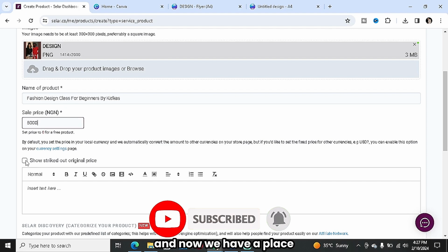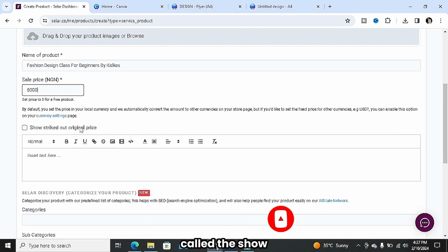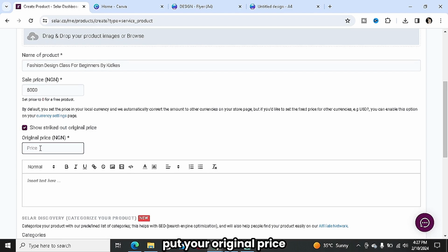And now we have a place called show strike out original price. This is very necessary in terms of marketing. So I'm going to click on this, and then I'm going to put the original price as 25,000 naira. Then on the page it's going to show a strike out 25,000 naira, and then a bonus price of 5,000 naira. This is just a marketing strategy.